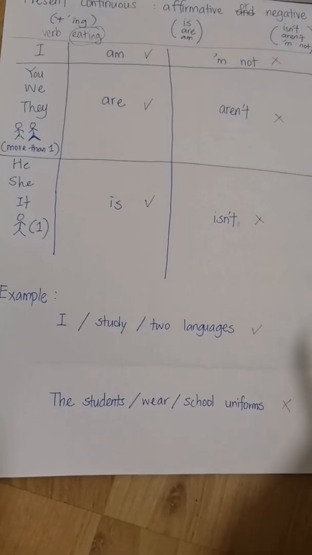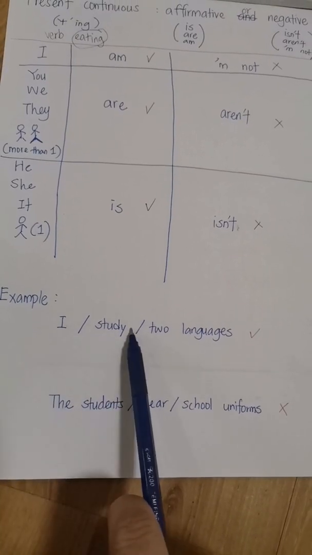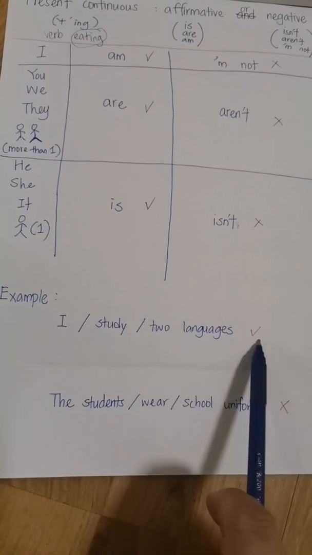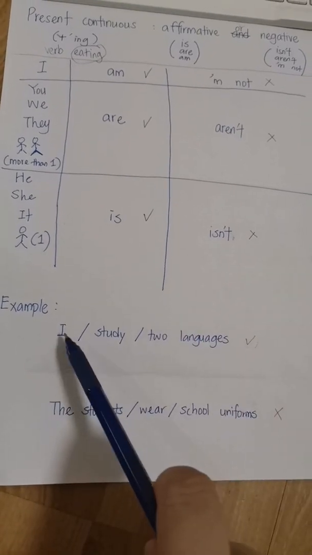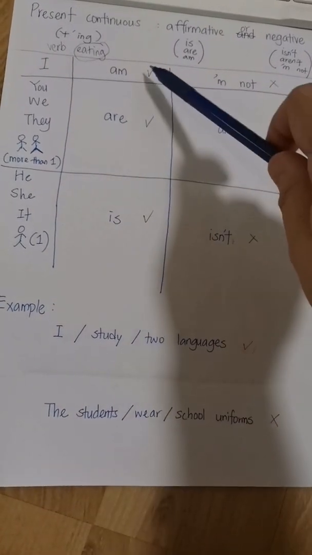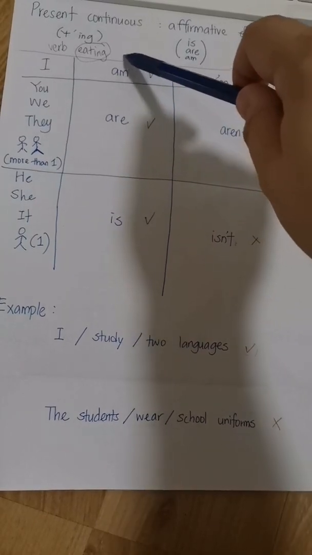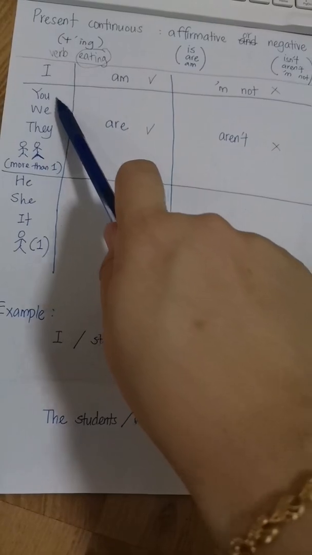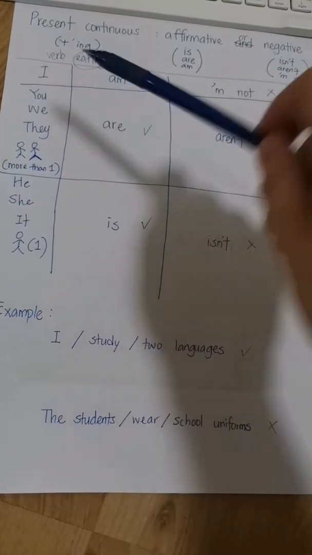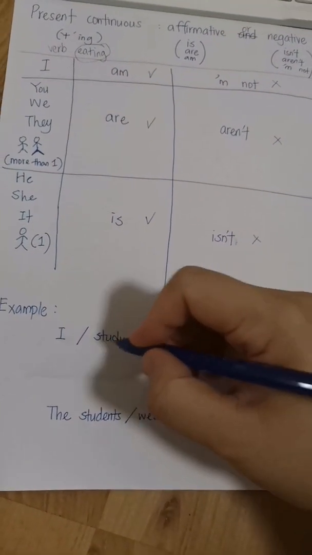For the example, let's see. I study 2 languages. And there's a tick, so it means affirmative. So for I, affirmative, we use am. So you are going to write am here.